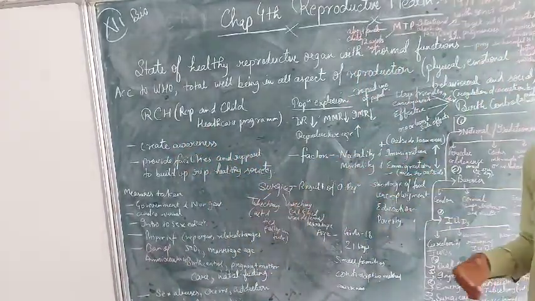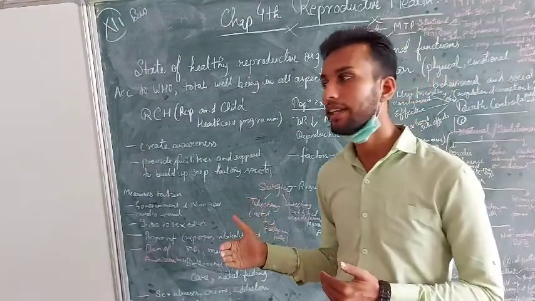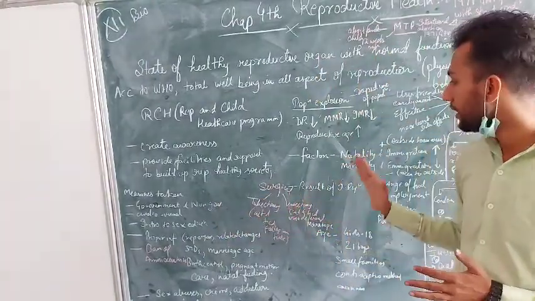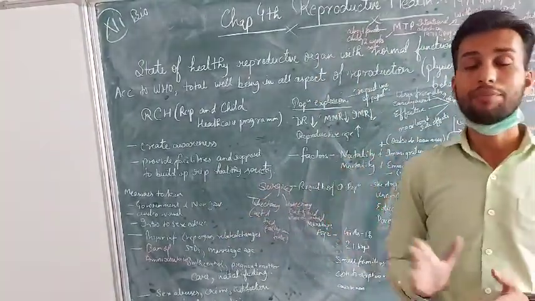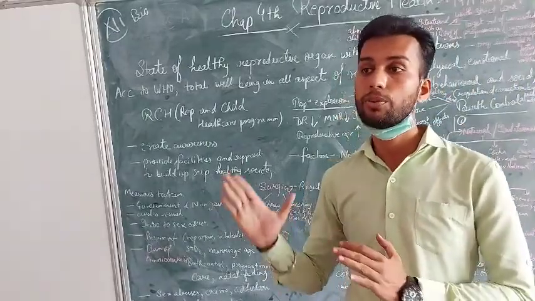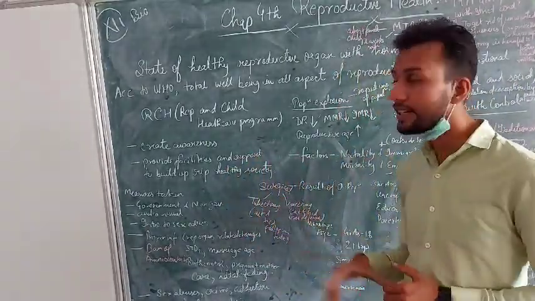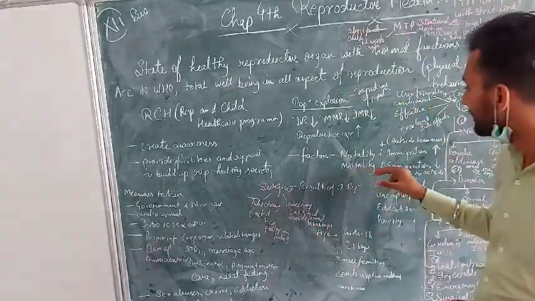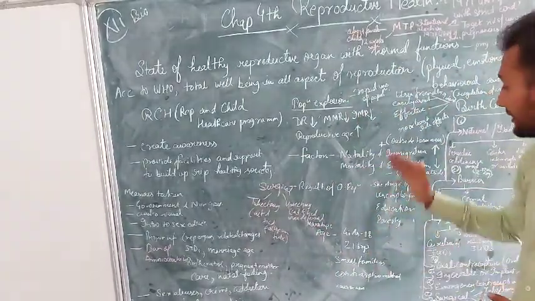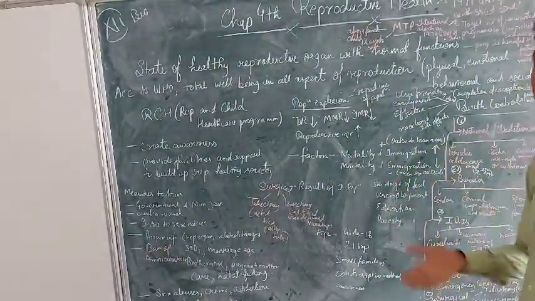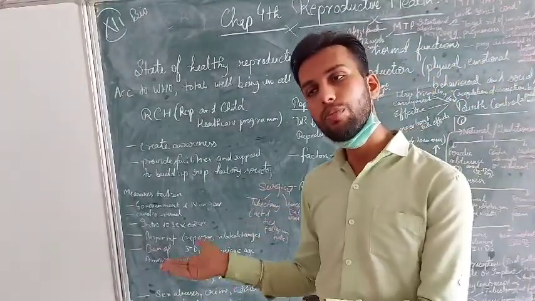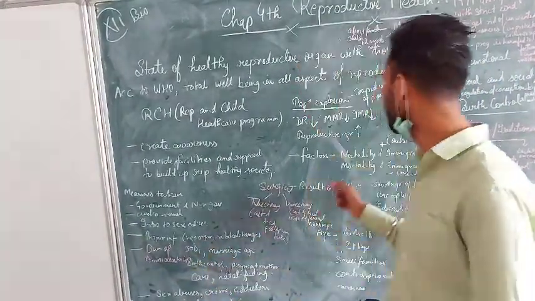And mortality means death rate. When we are talking about mortality, the death rate is there. When individuals are dying, the number of individuals dying per unit time, that is termed as mortality. When individuals die, they are removed from that particular geographical area, and that is mortality.